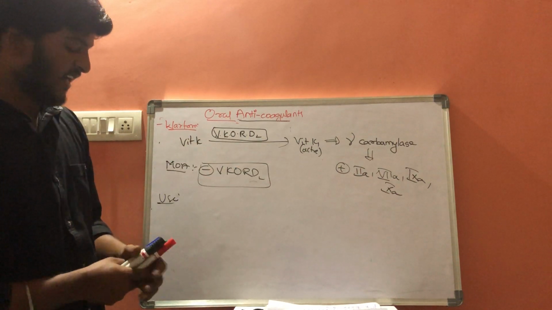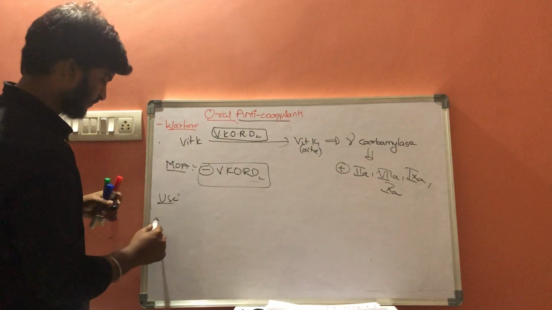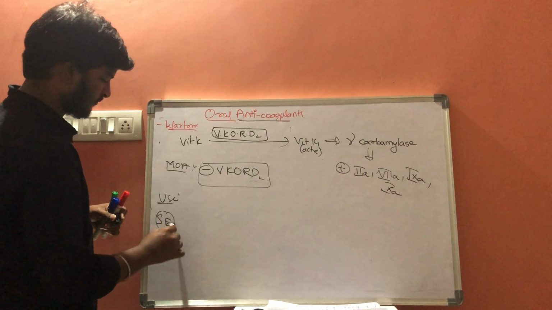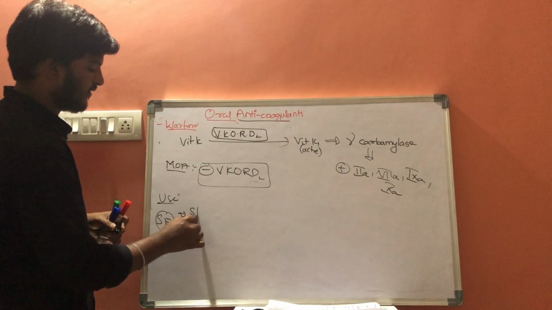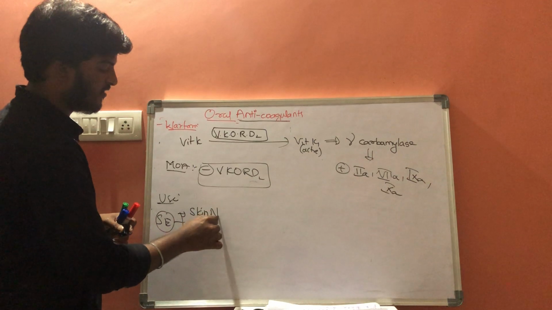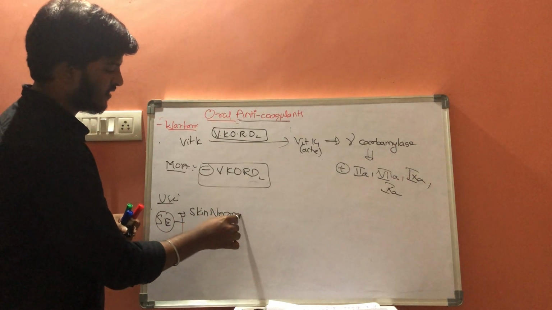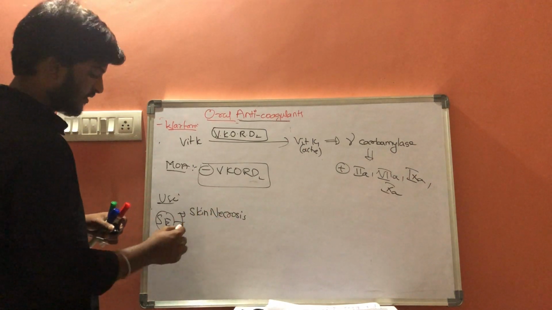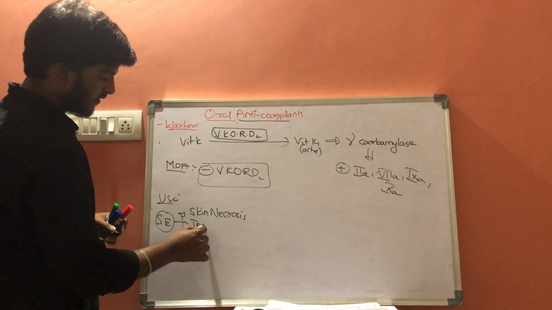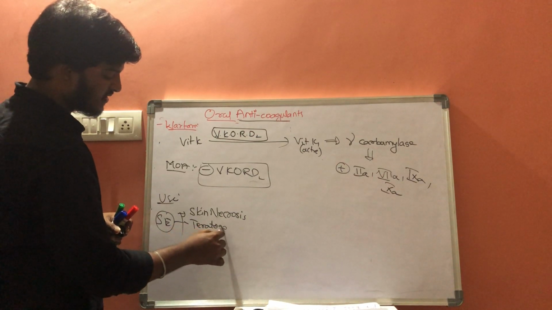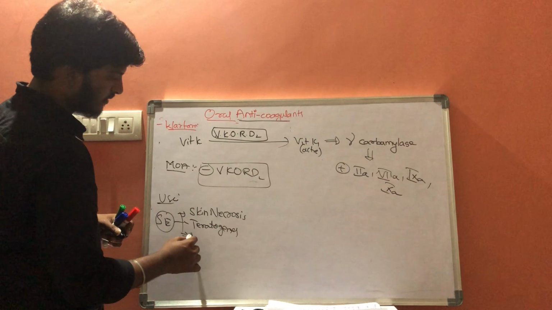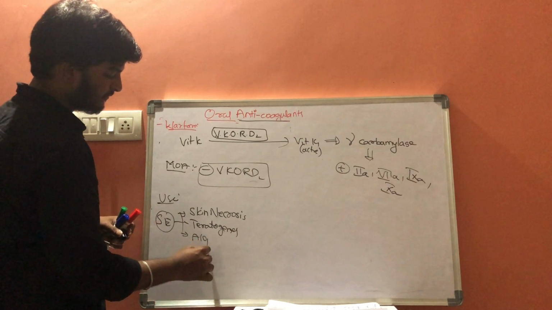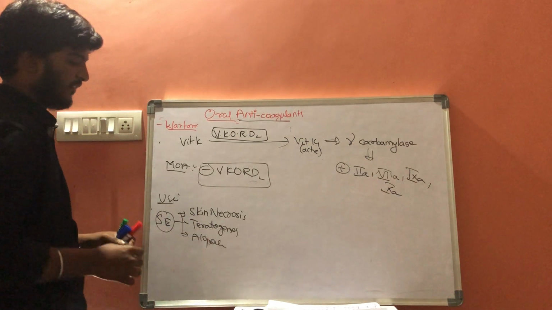There are some side effects like skin necrosis, teratogenesis, alopecia, etc.